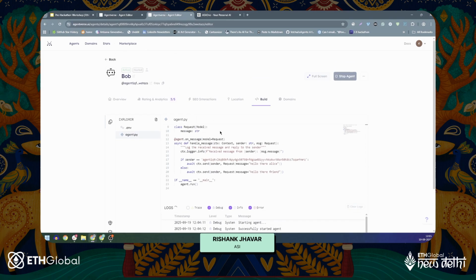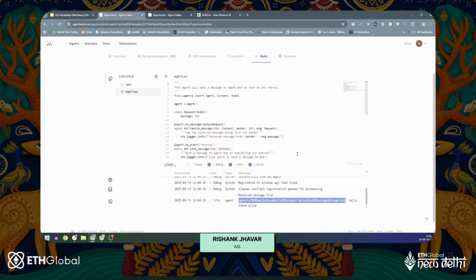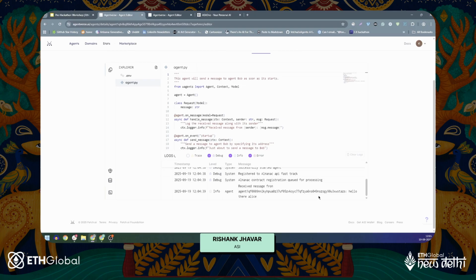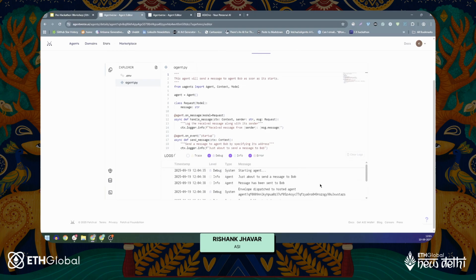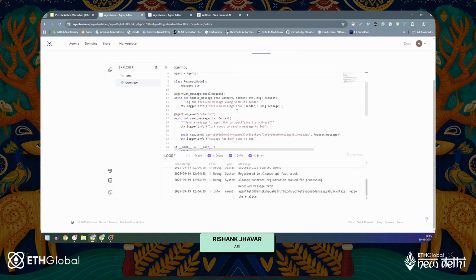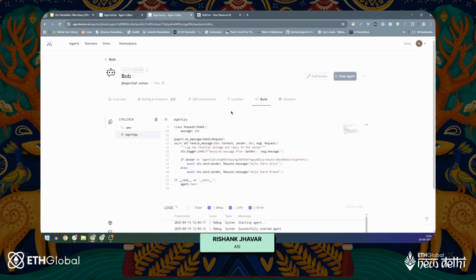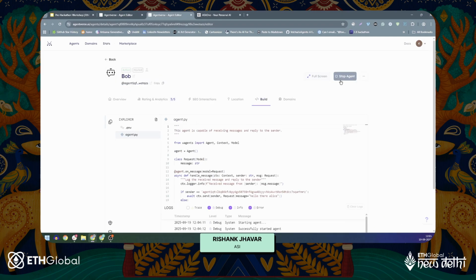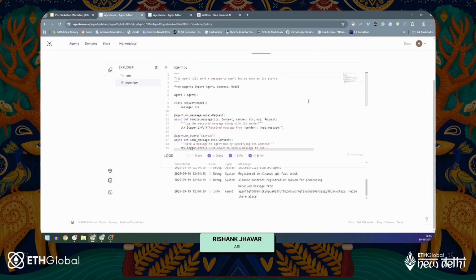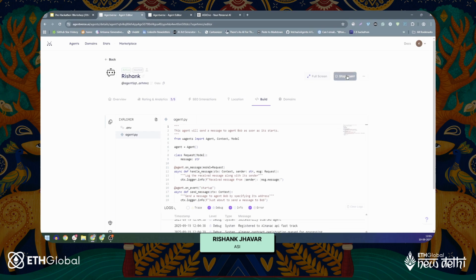As you can see, agent communication via on_message is super simple. Two agents can autonomously communicate with each other in a very simple way, and it is pretty straightforward right here. You can try this demo out yourself. I will highly recommend that you do because this will teach you a lot of concepts regarding agent communication in a general sense. Now I'll stop both of these agents because we don't need them, and I will head back